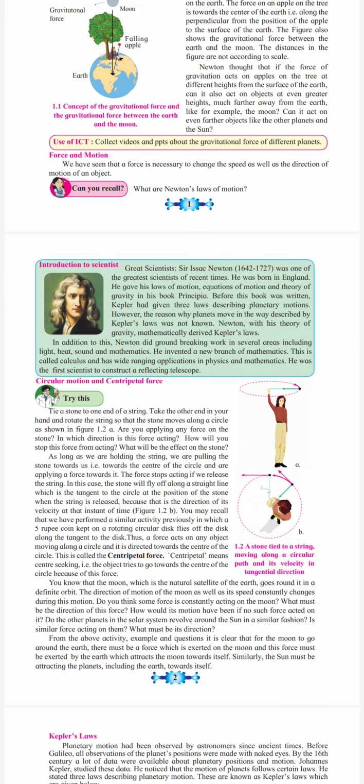Now these three laws were discovered by Kepler, and the important thing is that Newton also worked on these three laws of Kepler. Kepler's laws did not explain the reason why the planets move in the way he described, why the planet moves around the sun, and why the moon moves around another planet. Mathematicians derived Kepler's laws from Newton's theory. Kepler did not have a reason, but the reason was discovered by Newton.